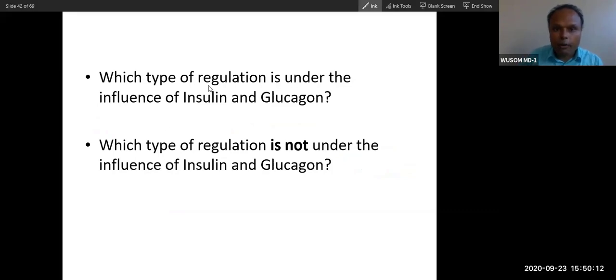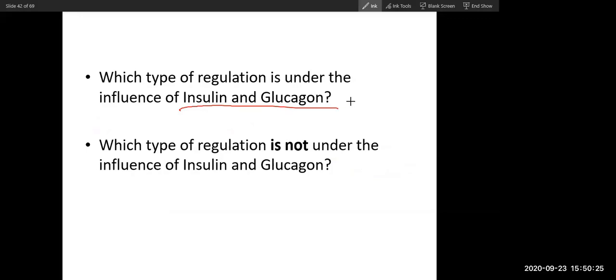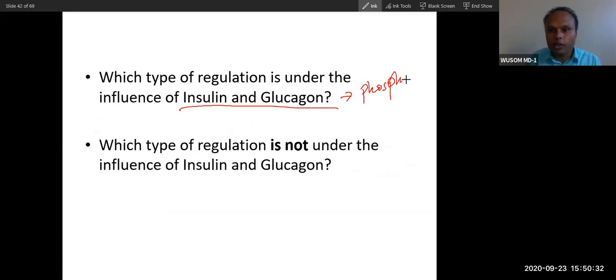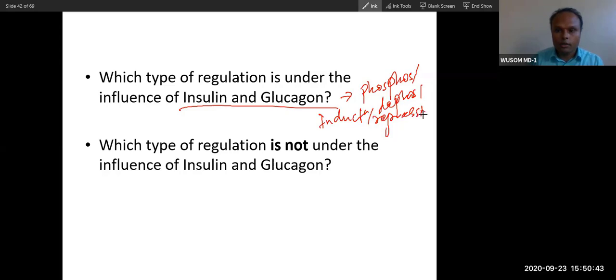Now, which type of regulation is under the influence of insulin and glucagon? Which type among these three types? Covalent modification, the phosphorylation and dephosphorylation, and the other is induction and repression also.